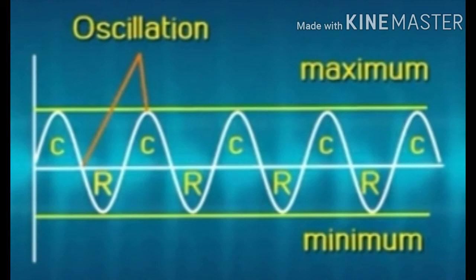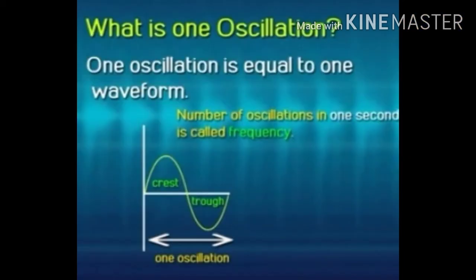And what is oscillation? Oscillation is equal to one wave form, and we know the wave is formed by one crest and one trough, and that is called the oscillation. The frequency means the number of oscillations in 1 second. The number of oscillations in 1 second is called the frequency.